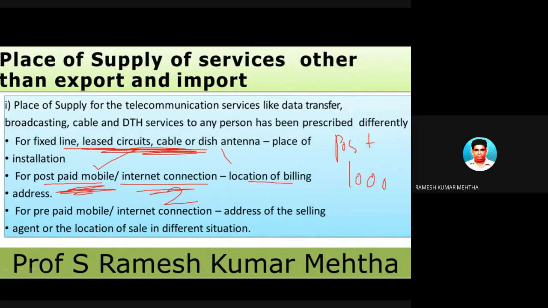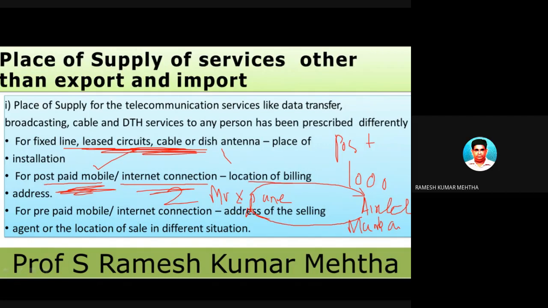For example, Mr. X of Pune got a mobile connection of Airtel Mumbai, and he has furnished all the documents like Aadhaar card, PAN card, and address proof, and monthly he is using the services of Airtel Mumbai.